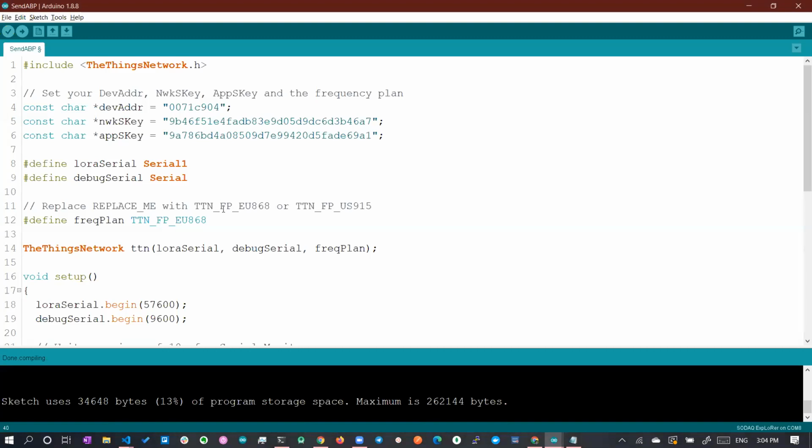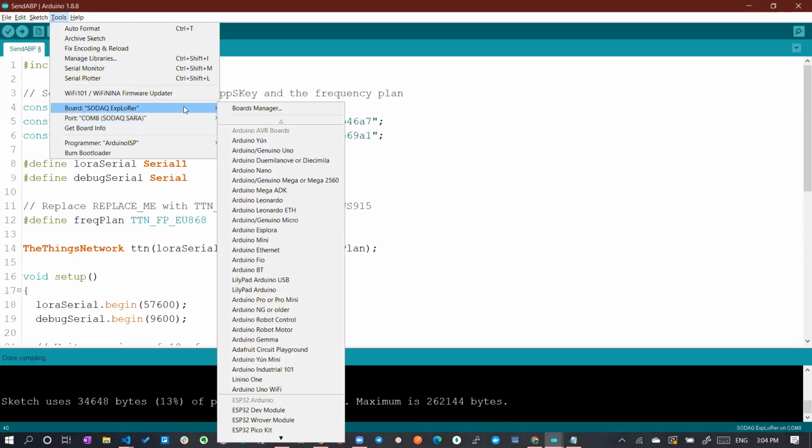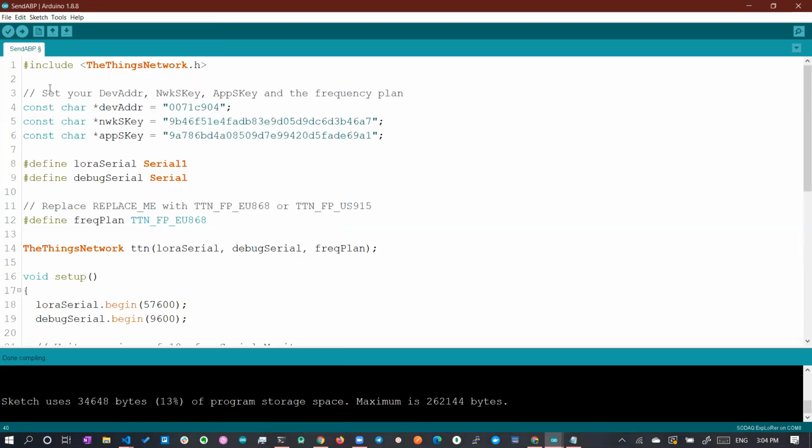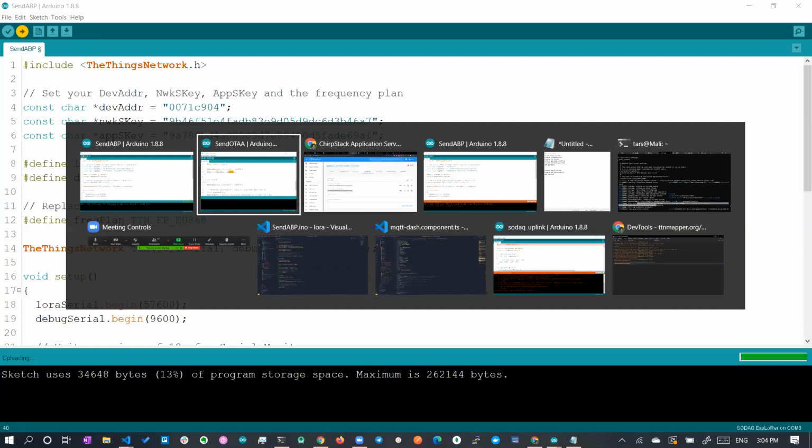Okay, so here I have a board. That is the Sodaq board. You can see COM8, that is where the Sodaq board is connected, and the board I have chosen is Sodaq Explorer because it's an Explorer board. Okay, and now you can flash the code into the board. Once you flash it, it will again compile and try to flash the code to the board available over here. Meanwhile, I'll turn on the camera and show you the board as well.